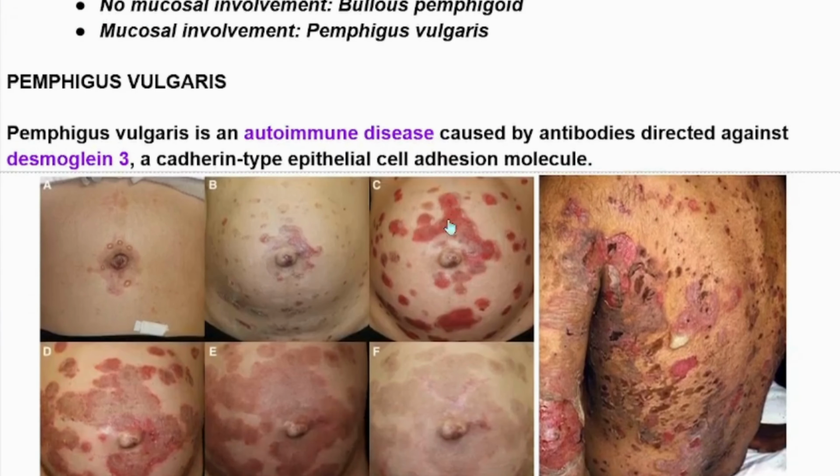Okay, here we are going to explain about Pemphigus vulgaris. Pemphigus vulgaris is an autoimmune disease caused by antibodies directed against desmoglein 3. This is important: an autoimmune disease with antibodies against desmoglein 3, which is a cadherin-type epithelial cell adhesion molecule. Pemphigus vulgaris is an autoimmune disease, and we must consider it in the management and treatment of the patient.